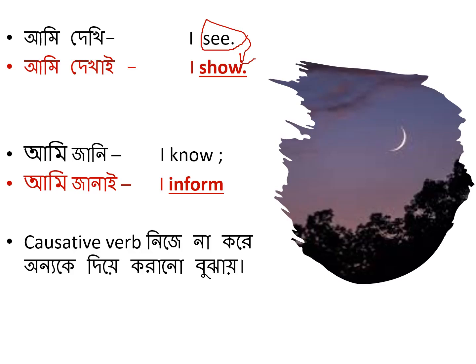On the other hand, I know means I, as a person, as a subject, know; the action is being done by me. Where I know means if I help you to know something, then I can use the causative form of know, inform. In that sense, the sentence will be I inform you about something.